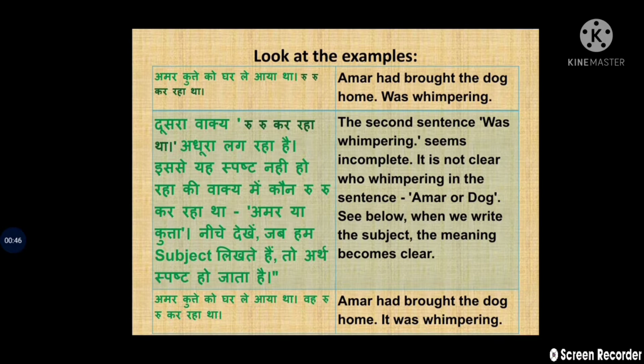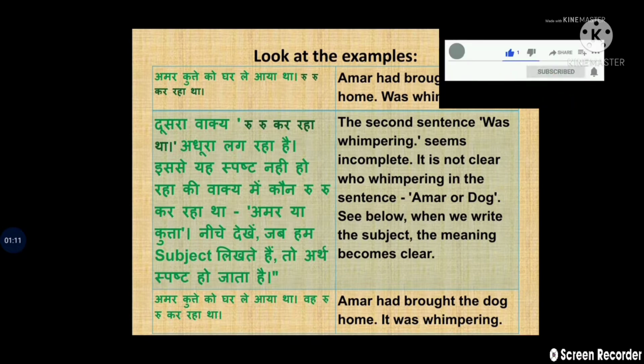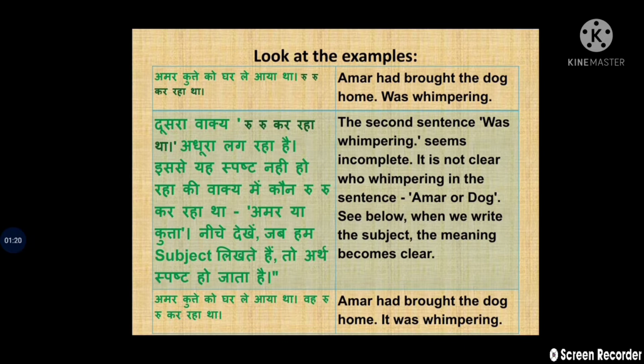Amar had brought the dog home, was whimpering. Here what is missing? The second sentence "was whimpering" seems incomplete. In the sentence, is it Amar or the dog? See below, when we write the subject, the meaning becomes clear. It means that if the subject is missing, we don't even know who we are talking about and who the speaker is. Now, how does it become while rewriting the sentence?